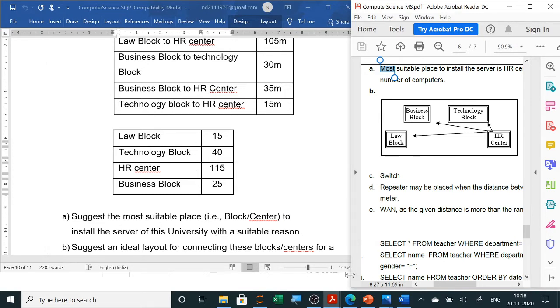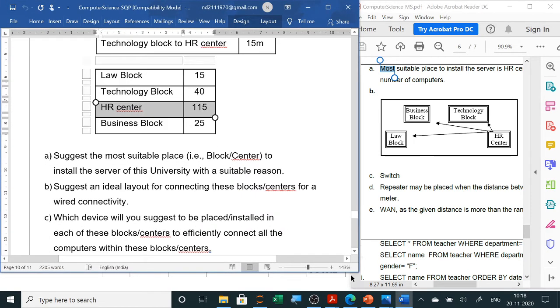Now the next one is suggest an ideal layout for connecting these block centers for the wired connectivity. This also already we have solved, that star topology we will draw for layout. Now layout, you know that whichever is having the maximum number of computers, that you can make the server and the rest are clients. So here HR center you put in between and then connect all the 3 departments with it. So this is a star topology where whichever department has the maximum number of computers, that we will make the server and the rest the clients.